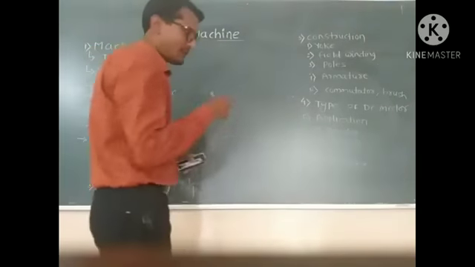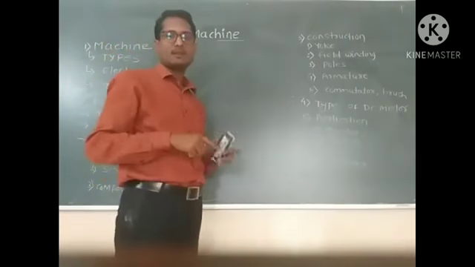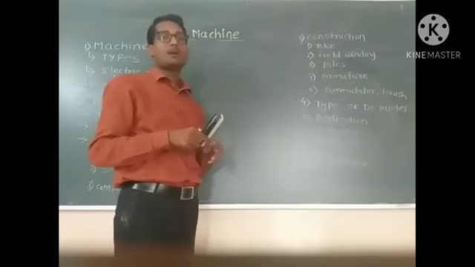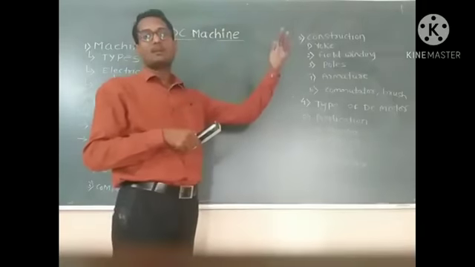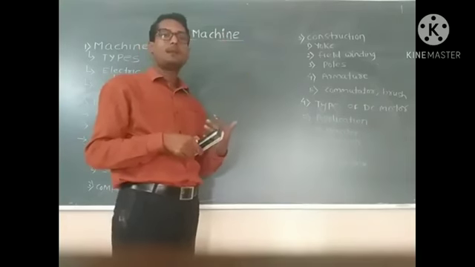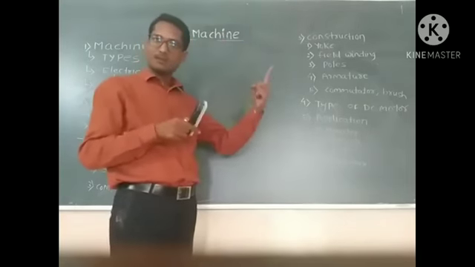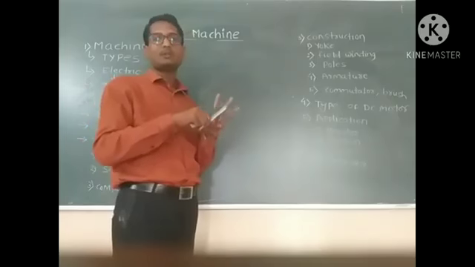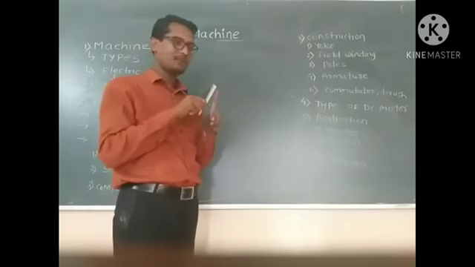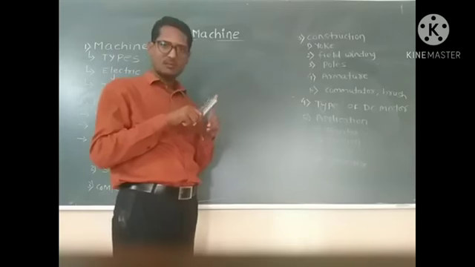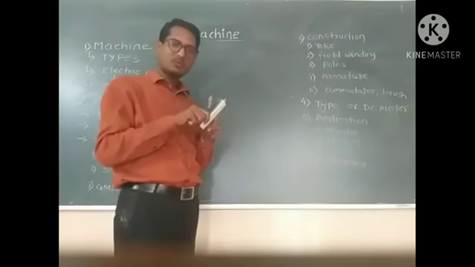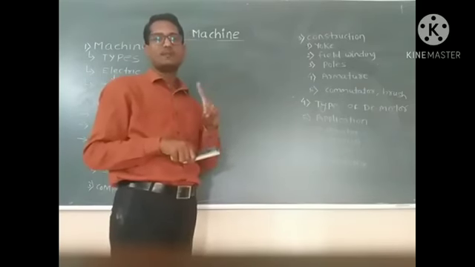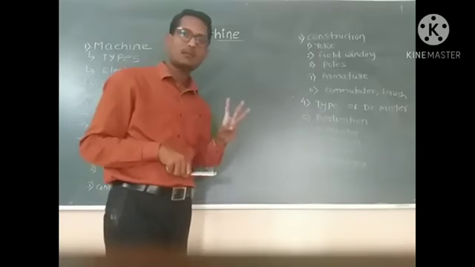Then what are the types of DC motor? The DC motors are basically divided into three types depending upon the fashion of connection of armature winding and field winding. First is the DC shunt motor, second is the DC series motor, and third is the DC compound motor.